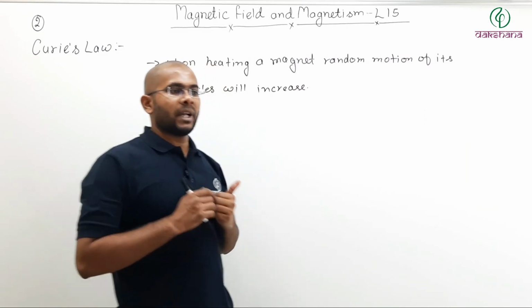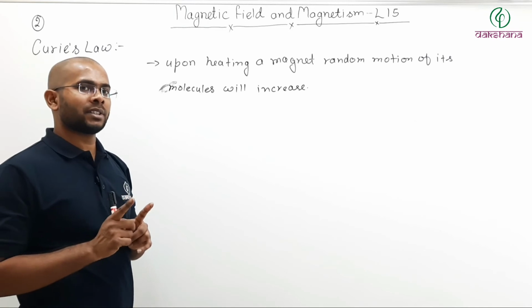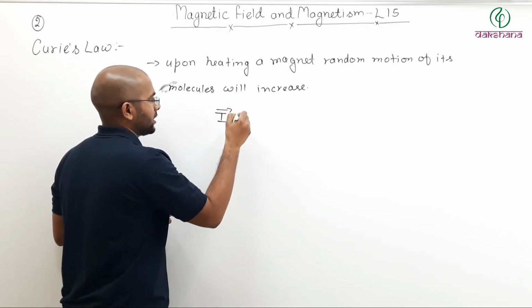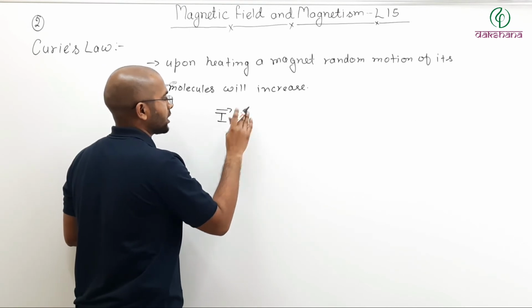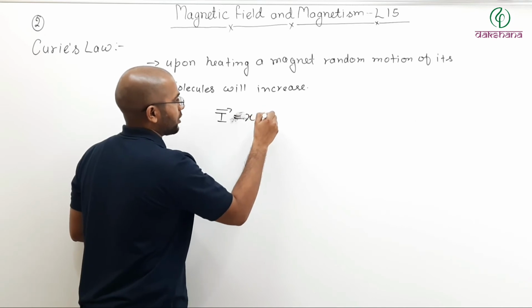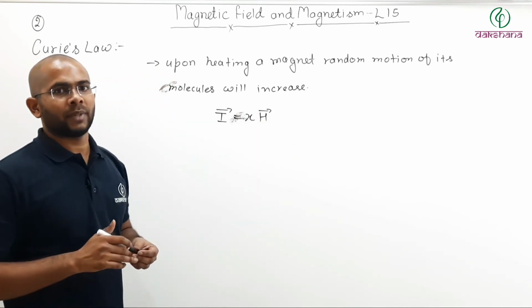Now, why does the magnetization vector start decreasing? Because we have seen that I equals magnetic intensity vector times susceptibility of your material.